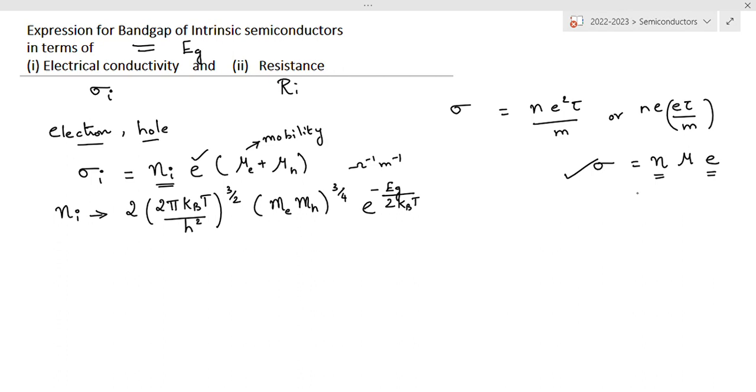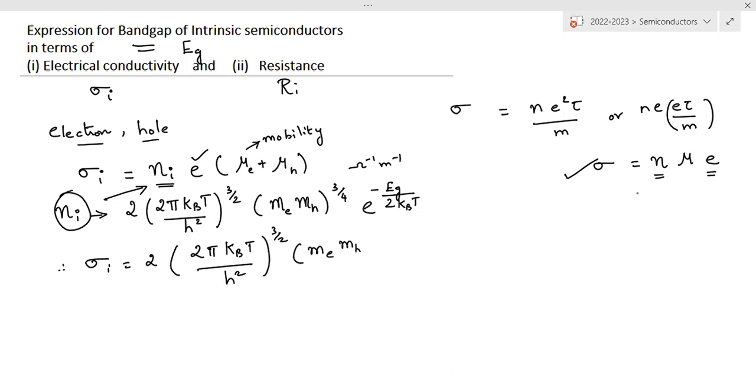We are going to substitute the n_i value in this formula. Therefore, sigma_i is equal to, in the place of n_i, I am going to substitute 2 into (2 pi k_B T by h squared) the whole power 3 by 2, (m_e m_h) the whole power 3 by 4, e power minus E_g by 2 k_B T. Up to this it denotes n_i. Then e, the charge of the electron, then mu_e plus mu_h.